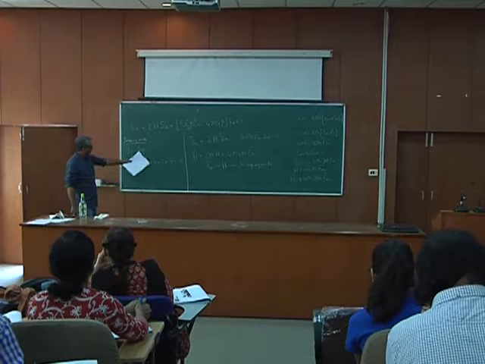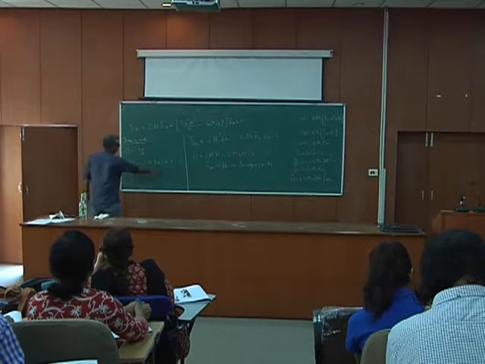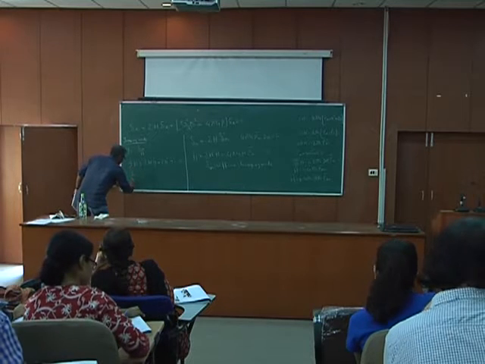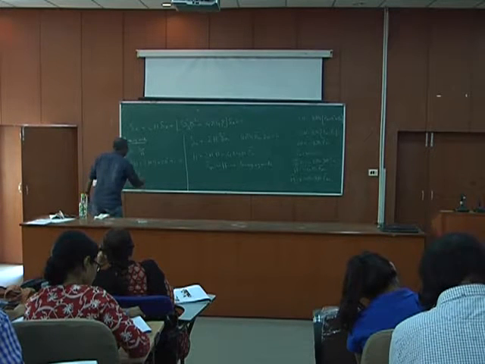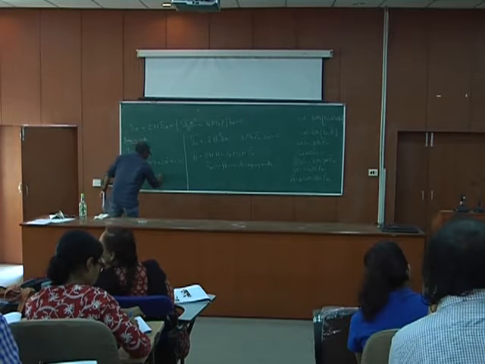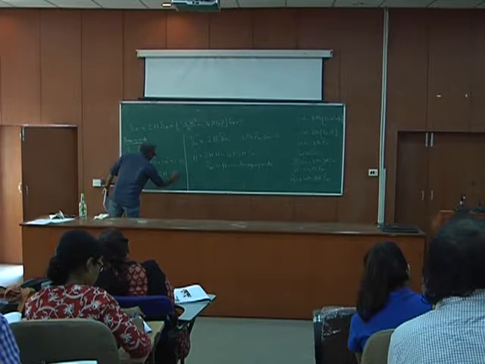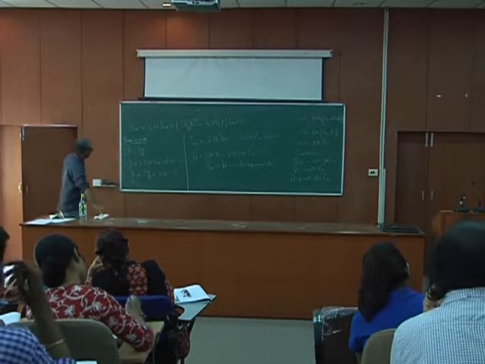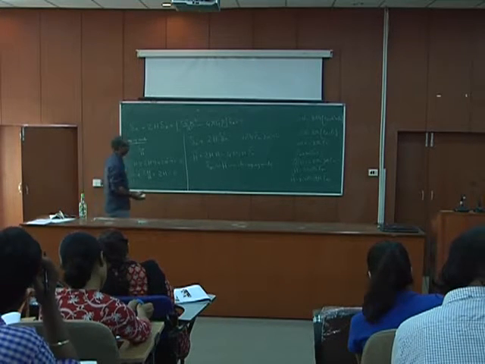So if I divide by y dot and H, what I get over here is y double dot by y dot plus 2 H dot by H plus 2H equal to 0. I can integrate it very easily.